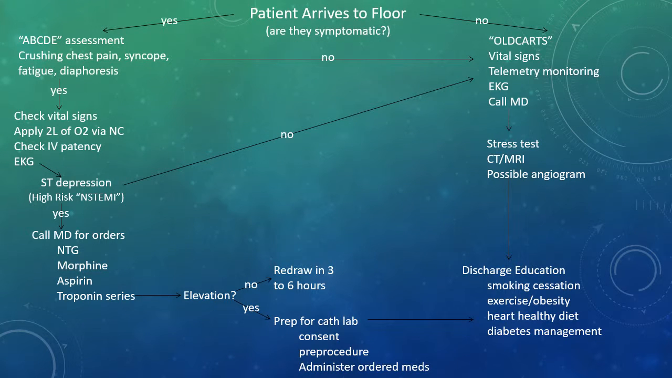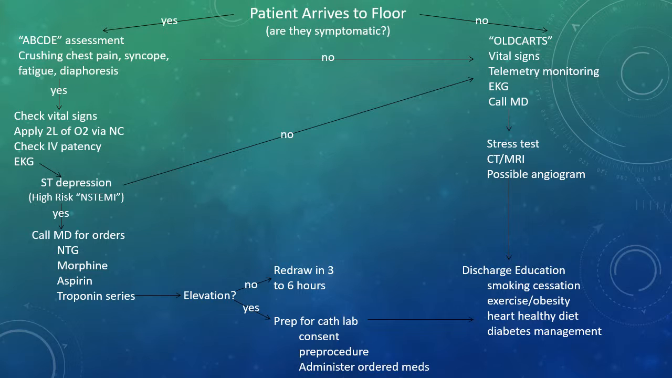This is an algorithm that I've created in order to care for patients who have NSTEMIs. When the patient arrives to the floor, we want to determine whether they are symptomatic or not. If yes, we move to the left, start with our ABCDE assessment, which is airway, breathing, circulation, disability, and exposure. Is their chest pain crushing? Do they have symptoms of syncope, fatigue, diaphoresis?